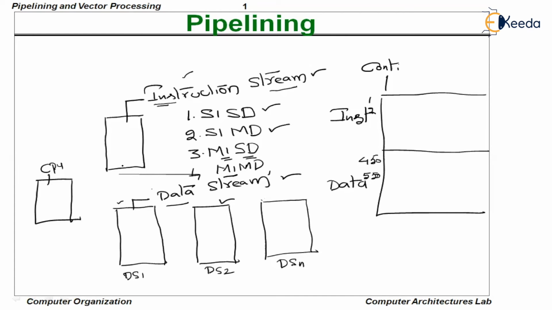Instruction 2's data element might be available in data stream 2. So for this reason, if we could fetch more data streams at a time, it always improves the performance of the system. So obviously SIMD systems are far faster than SISD systems.